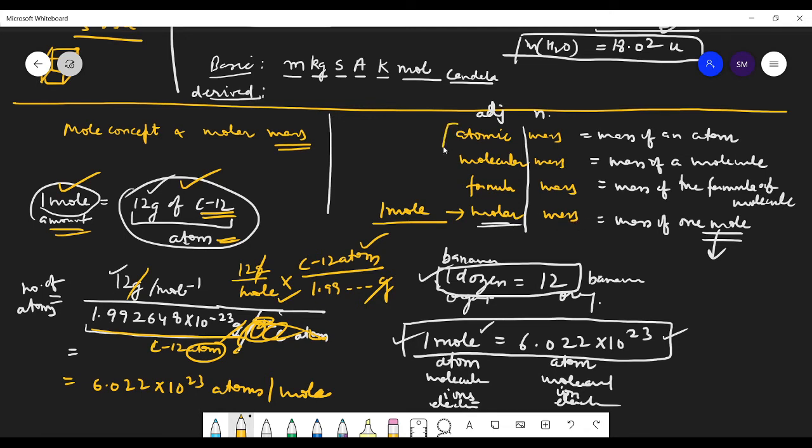The point is that the units for atomic mass and molecular mass are U, unified mass, because that is the mass of 1 atom, 1 molecule, or 1 formula unit, which is very, very small. But as this is the mass of 1 mole, it will be in grams.